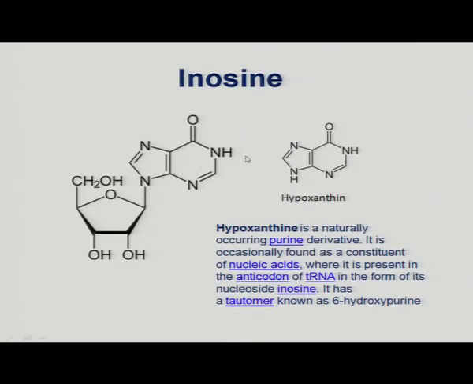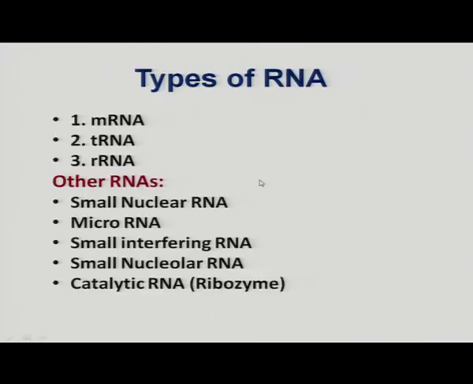The next uncommon nucleotide which is found in RNA is inosine. Here you can see with the sugar, the hypoxanthine molecule gets attached at the first carbon instead of other nitrogenous bases, and they form inosine, which is found in transfer RNA in the anticodon loop, which we will see in our next slide. So, these are the types of RNA.